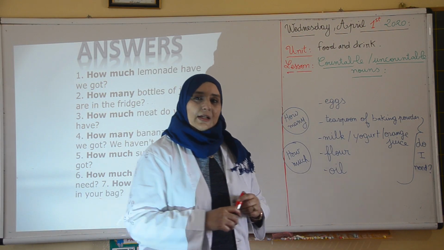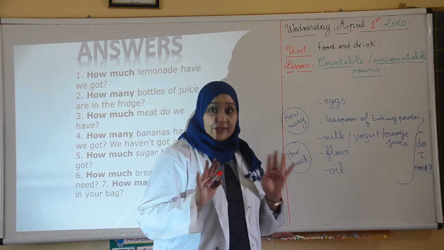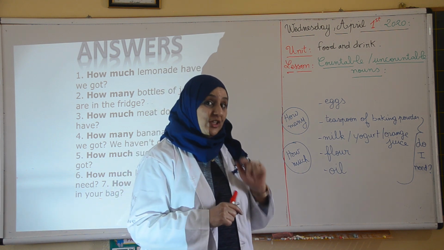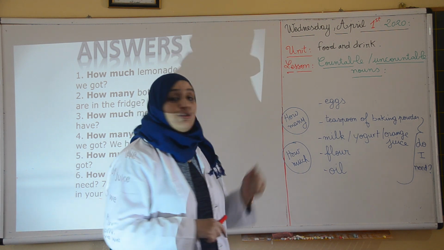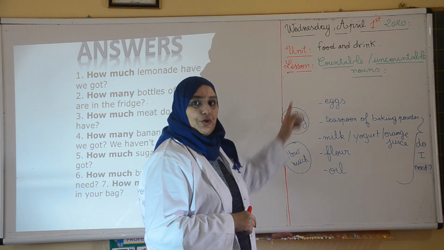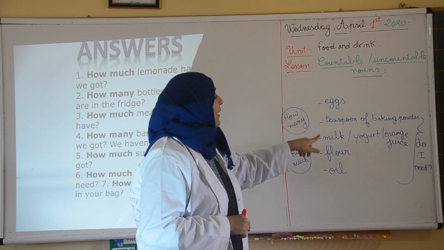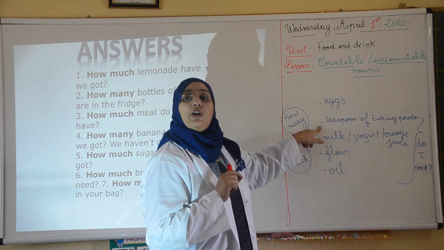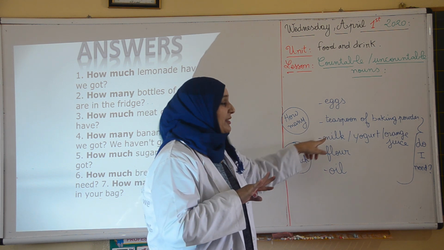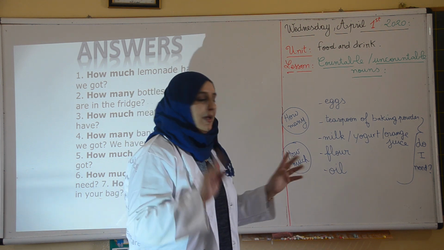Okay, the last exercise. Imagine you want to make a cake for the first time and you are asking your mommy about the ingredients. You don't know the ingredients. So you are going to use how many and how much. You choose which one you are going to use with each ingredient. Here we have eggs. We have a teaspoon of baking powder. We have milk. Sometimes we make it with milk, sometimes with yogurt, sometimes with orange juice. So one of them.